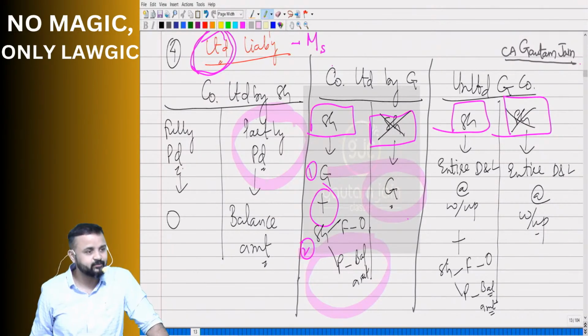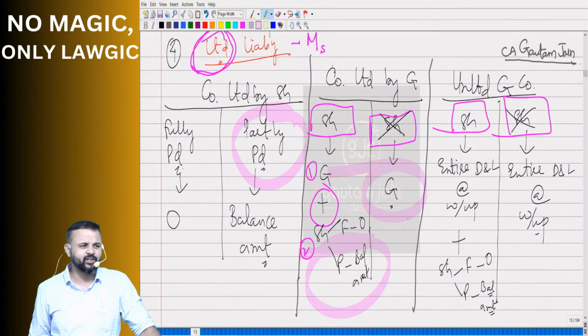I'm using the word winding up. You're using different words. Sir, but why are you not using the words which we are using? Because there is a difference. You don't know the difference. I know the difference. That's why I am careful.